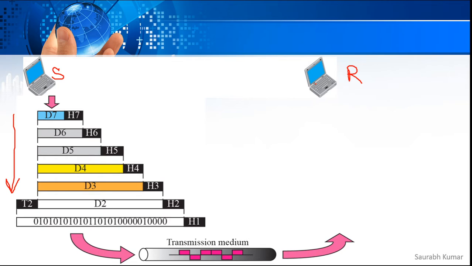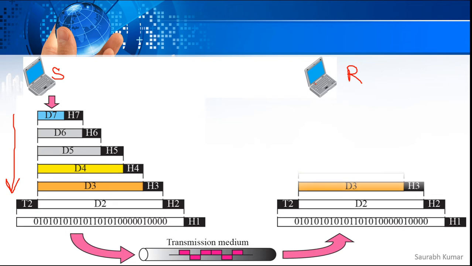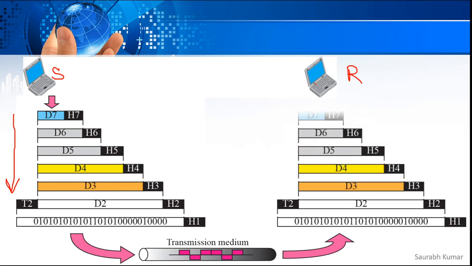First the data will go to the first layer, then second, third, fourth, fifth, sixth, and finally the 7th layer. Meaning that at the sender side, the data will flow from layer 7 to layer 1, and at the receiving side, it will flow from layer 1 to layer 7.